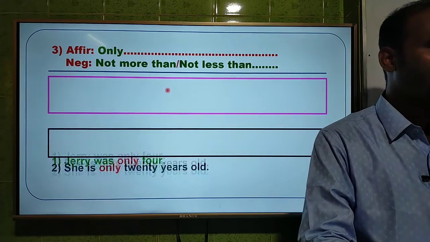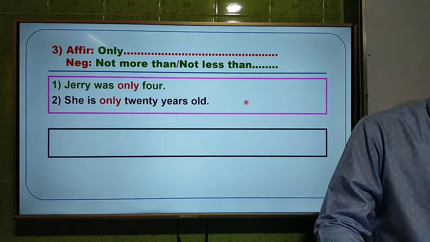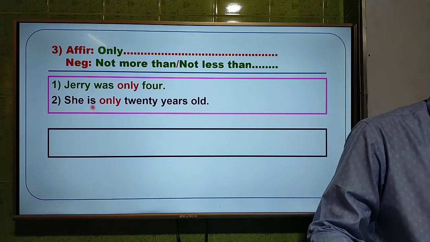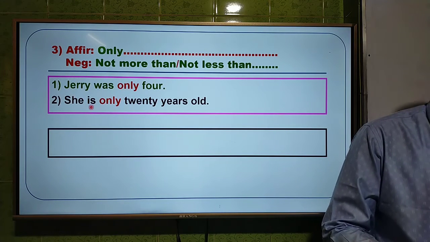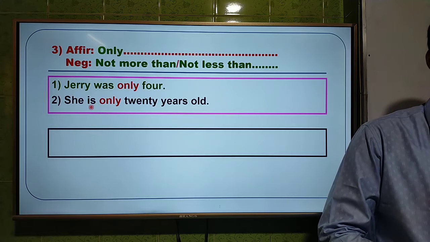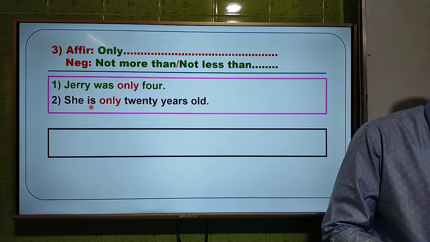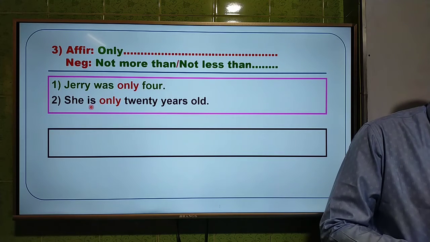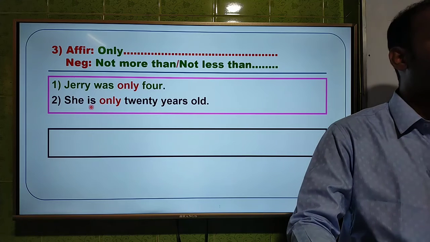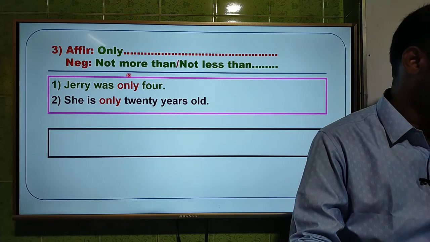So here I have given you two questions. Jerry was only 4, and second one, she is only 20 years old. These two, and you will get 2 minutes to write down the answer. You have to use just not more than or not less than instead of only. And I will tell you to use not more than in the first sentence and not less than in the second sentence.